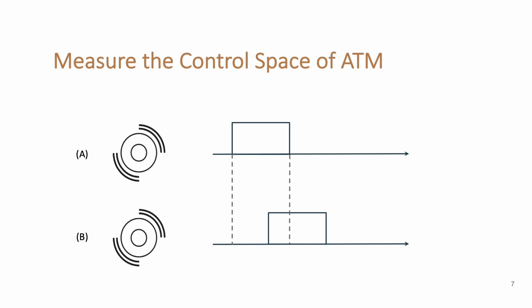We would like to investigate the control space of apparent tactile motion on the head. Assume that there are two adjacent vibration motors. One vibrates first, then the other. From the temporal aspect, we have the duration of the two vibrations. Also, we have their onset interval. Here we define the parameter as interstimulus onset interval, or ISOI in abbreviation.